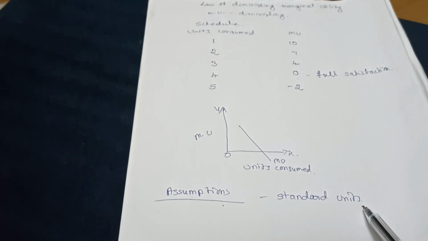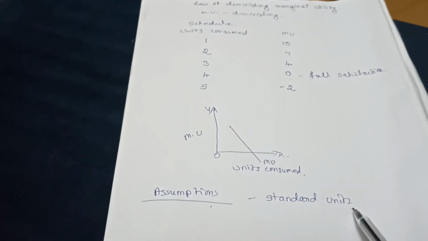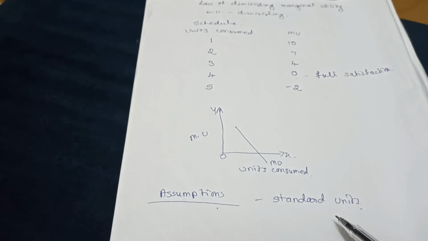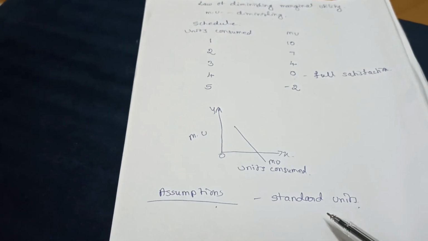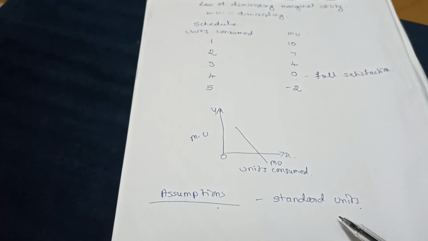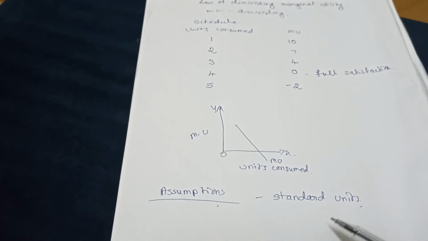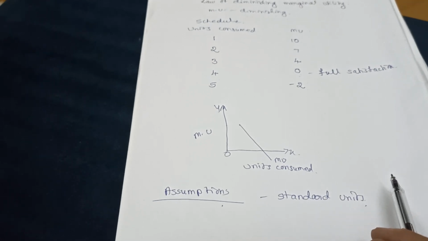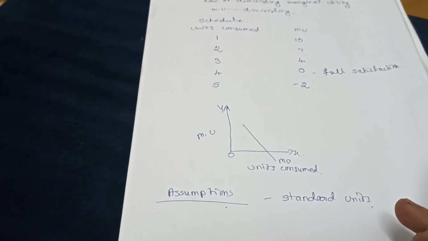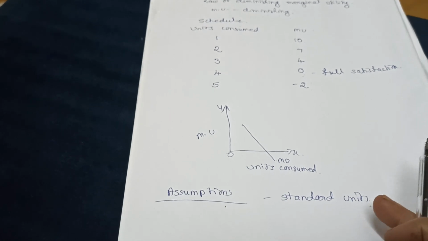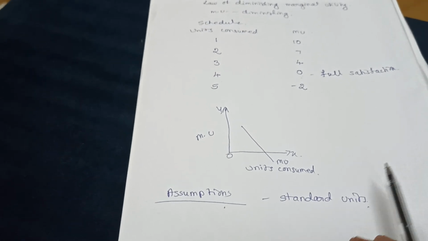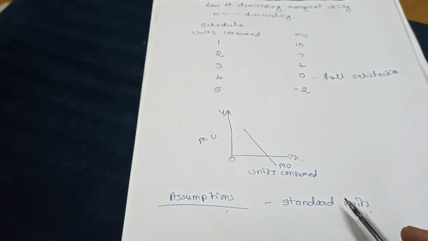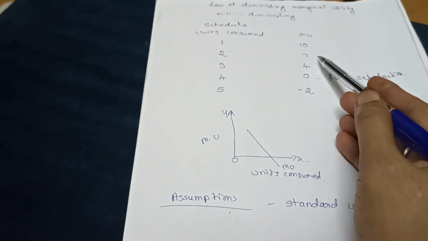It should not be too small. For example, suppose you are thirsty and a spoonful of water is given. With every spoon you get more and more satisfaction. So the unit consumed should be standard: a glass of water, not a spoonful of water and not a bucketful of water. If you give one full bucket of water, you will get all this result in the first bucket only.